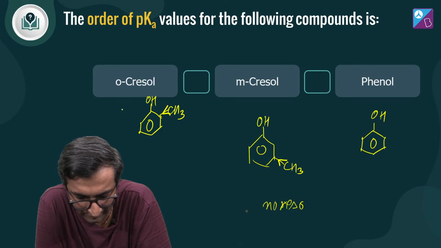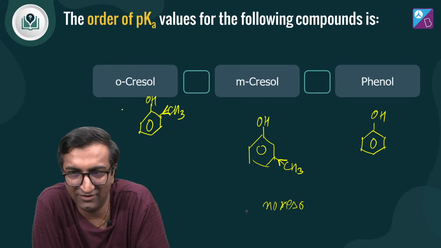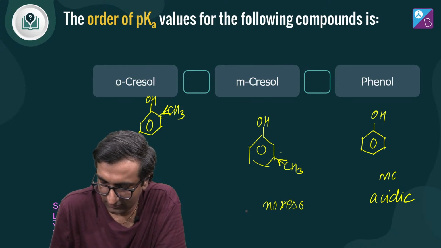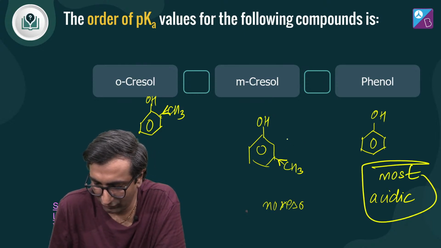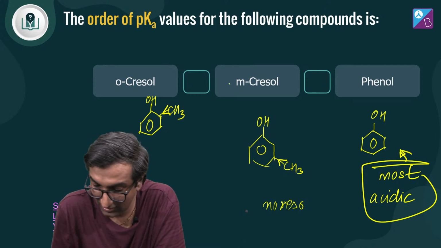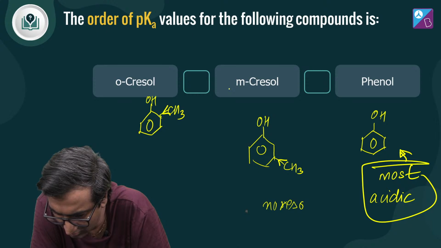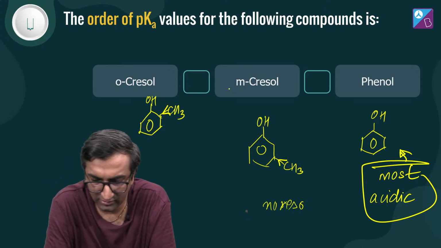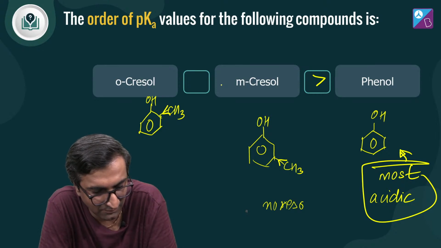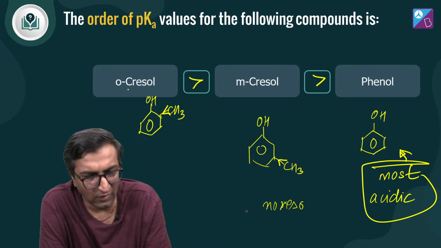So I feel that that's not good. If it is donating electrons, that's a bad thing, right? So which means this will be the most acidic. Most acidic would be this, which means it will have the least pKa value. Yeah, least pKa value. Its pKa value will be the lowest, right? Yes, Medha, absolutely right. Thank you for that answer while I was explaining this. And why is ortho more than meta?